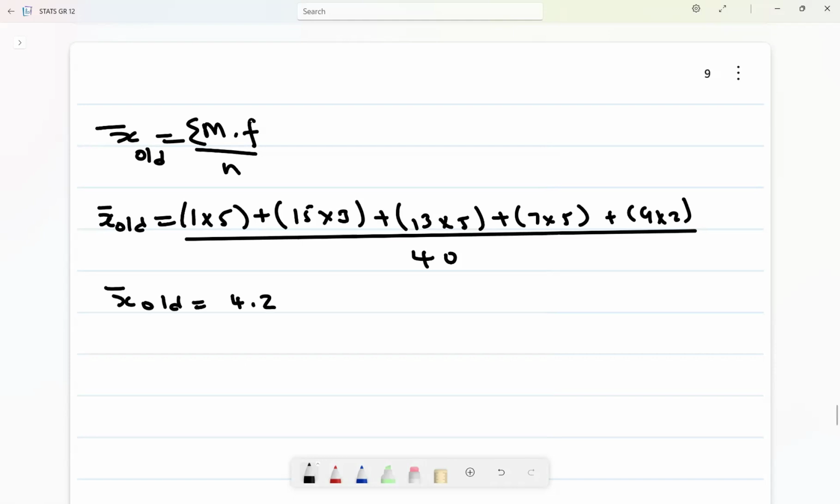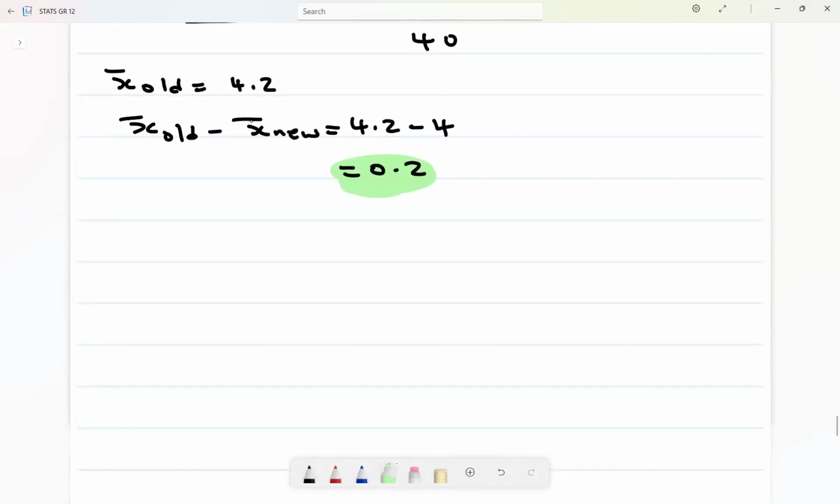And then when I say the old mean minus the new mean, it gives me 4.2 minus 4, and then I get something like 0.2. So this one is the mean of the teachers that were absent thereof.